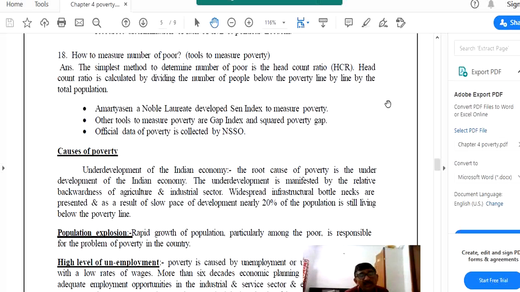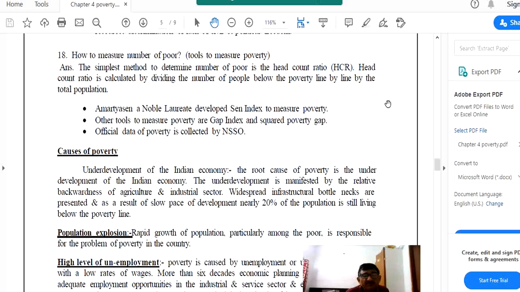It may be heavy dependence on rainfall, it may be improper use of chemical fertilizer, it may be improper education of farmers, which means the agriculture sector's productivity is low. Due to less productivity, again production is less. So when production is less in the agriculture sector, it also adds to the problem of poverty.